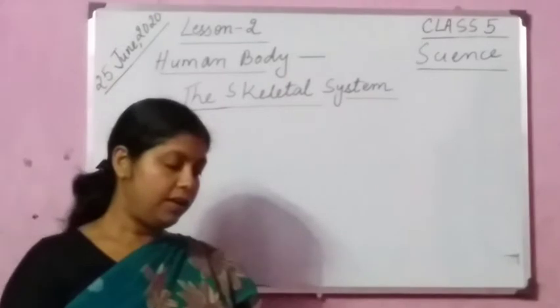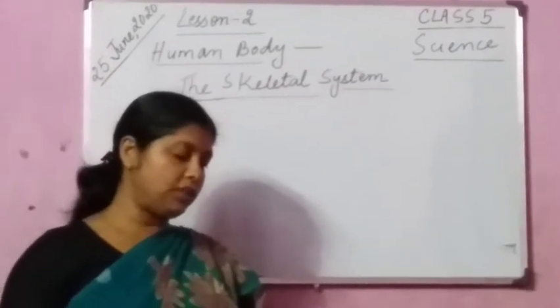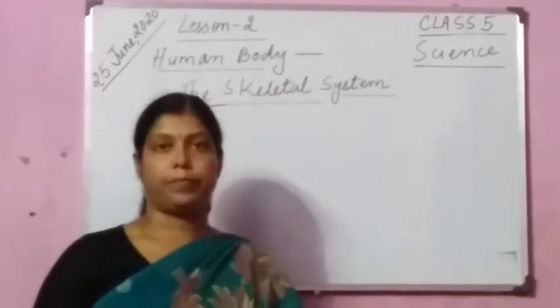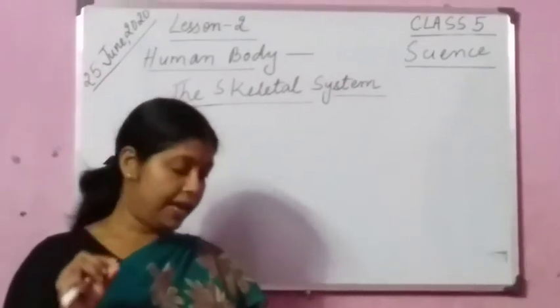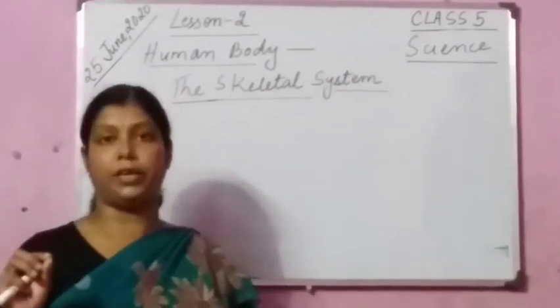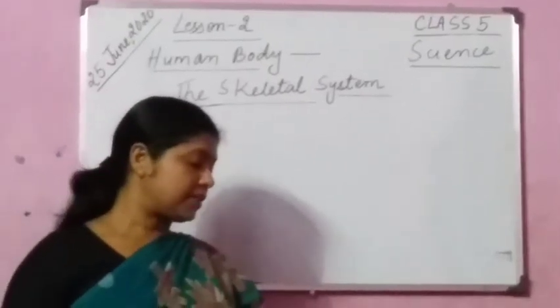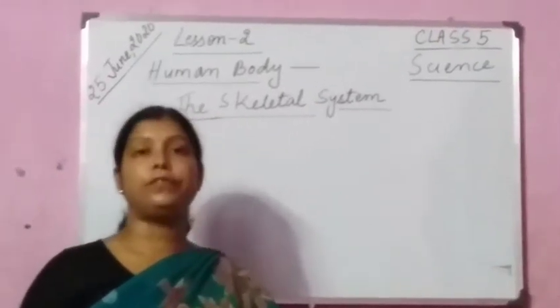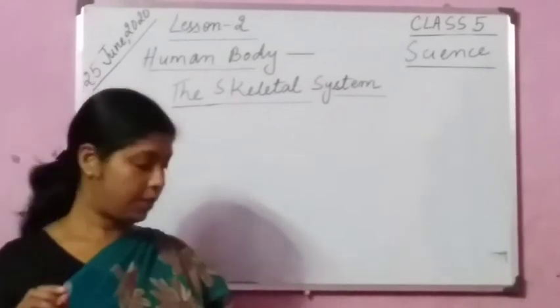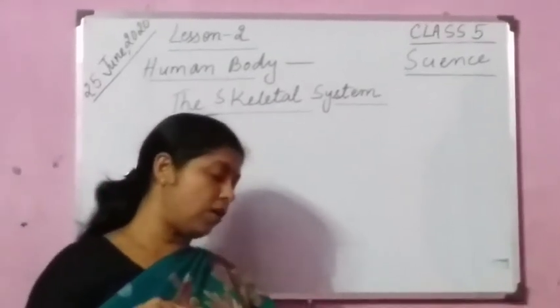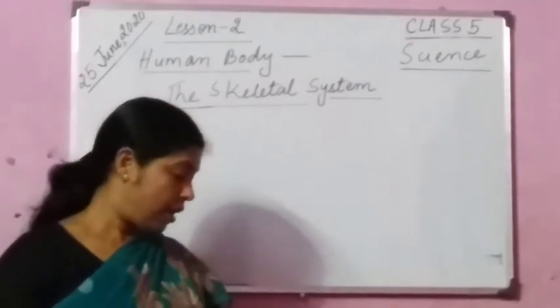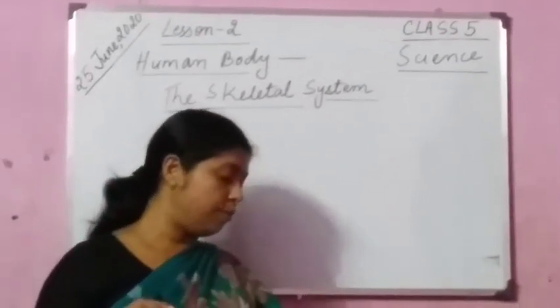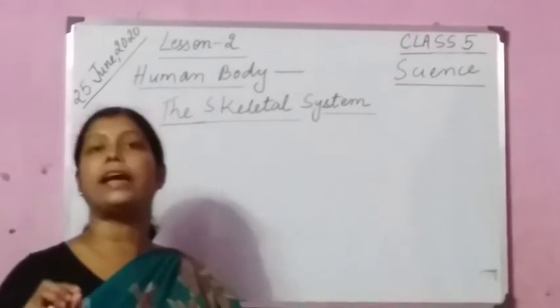There are dash bones in an adult human body. As I taught you, there are 206 bones in an adult human body. The skull consists of a total of 22 bones. A protective cage around the heart and the lungs is called the rib cage. A jelly-like substance called bone marrow is present inside the bones.